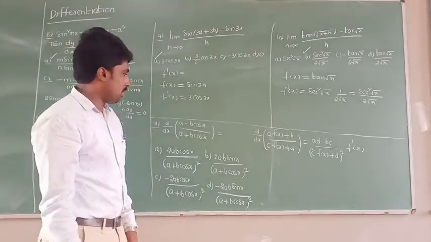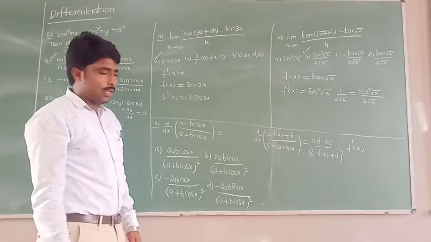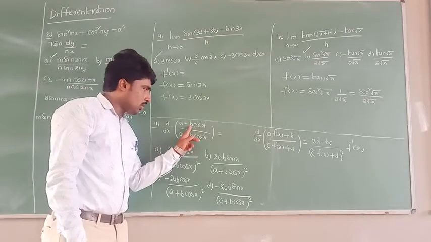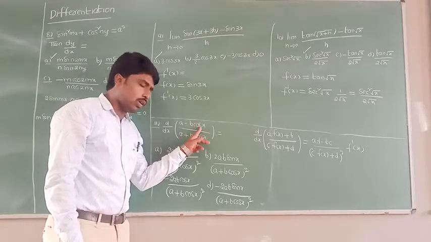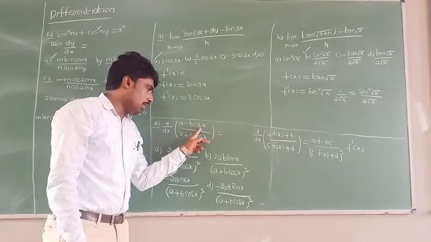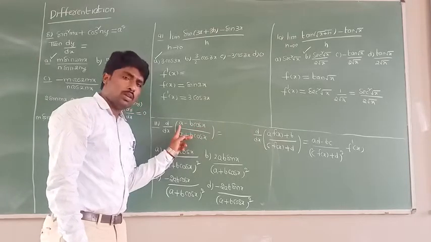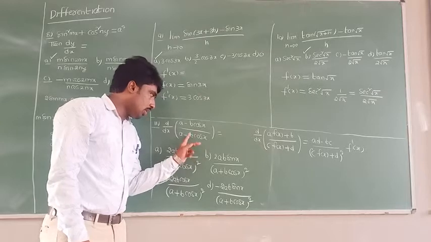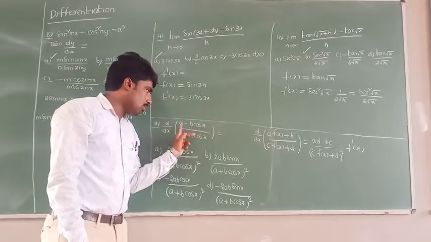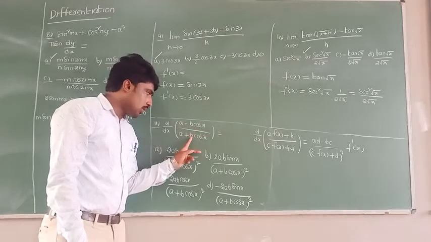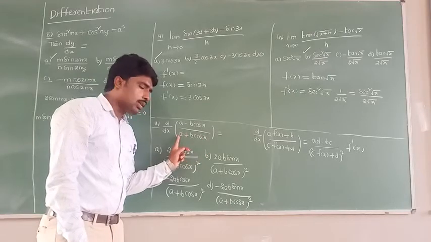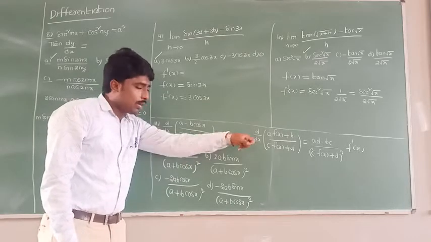All of you listen very carefully. If you observe clearly, you see minus b into cos x is there, no? So this is a into f of x plus b by c into f of x plus d in that representation.